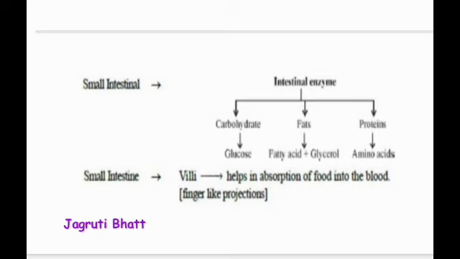Students, this glucose, fatty acid, glycerol and amino acid are the simplest forms of carbohydrate, fats and protein respectively.